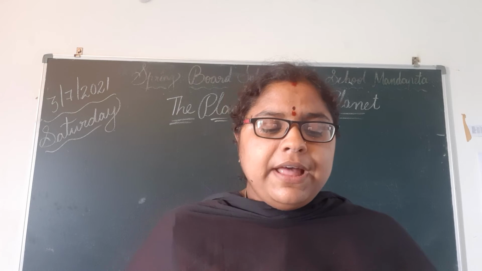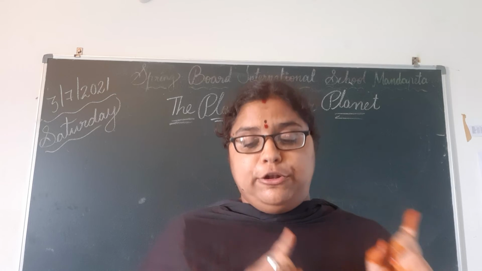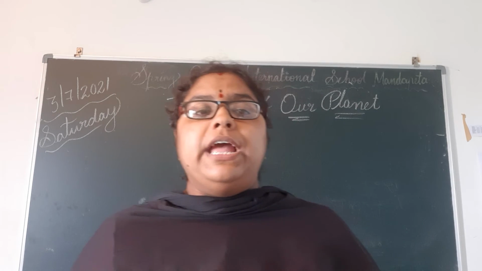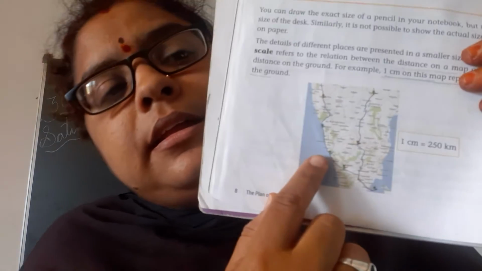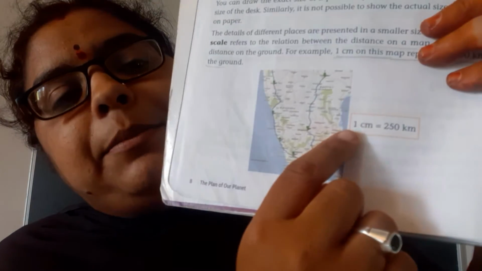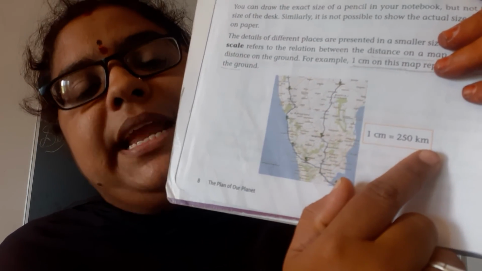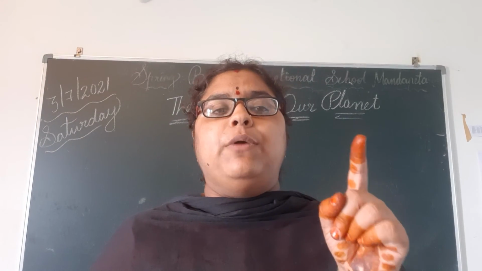See, for example, 1 centimeter on the map represents 250 kilometers on the ground. Now I told you, no, if 2 centimeters on the map, on the ground it is 500 kilometers. Okay, see the picture here. Here to here is 1 centimeter. See, 1 centimeter equals 250 kilometers. Okay. On the map, if it is 1 centimeter, on the ground it is 250 kilometers. Okay.